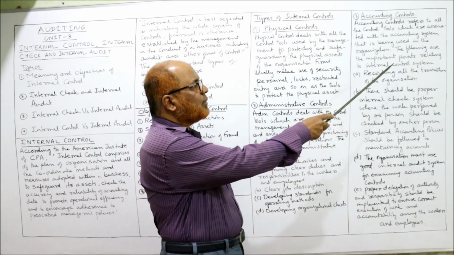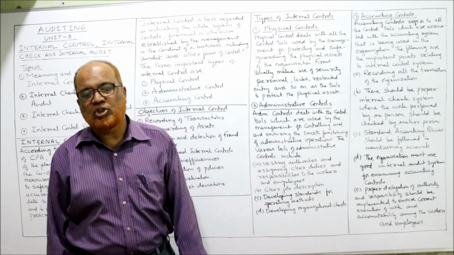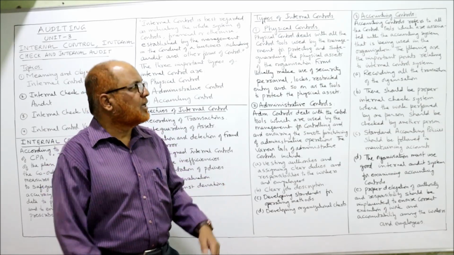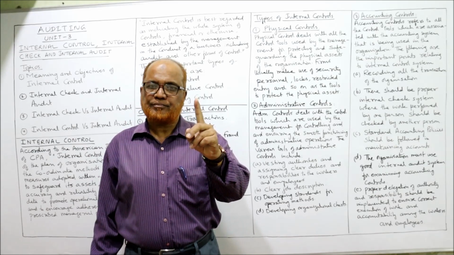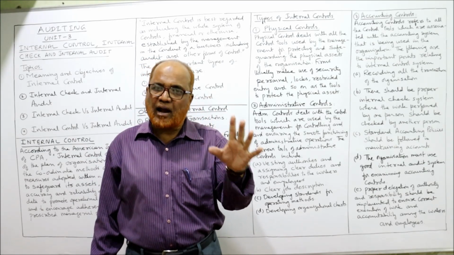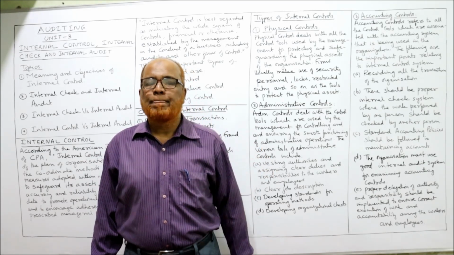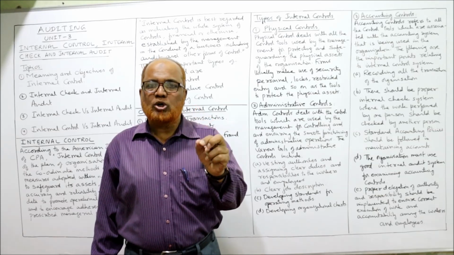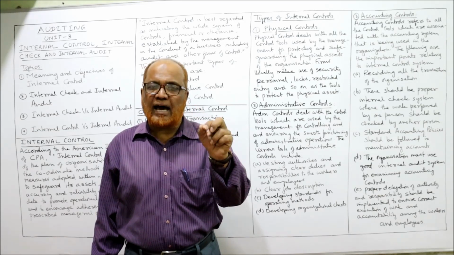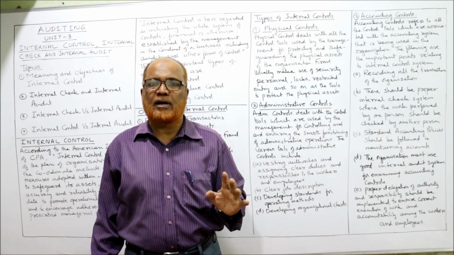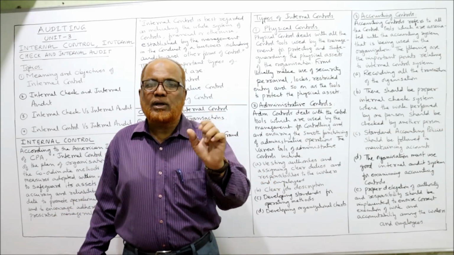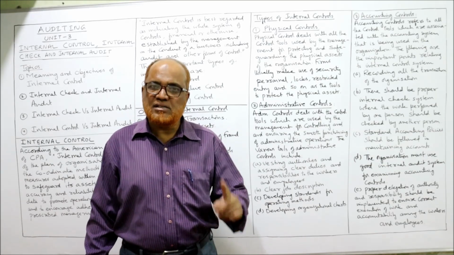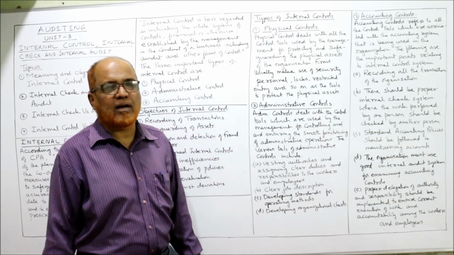The following are the important points relating to accounting control. So what is accounting control? What is it? It is recording all the transactions of the organization. The first objective of accounting control is that every transaction should be promptly recorded, timely, immediately recorded in the appropriate books of account during the accounting period. That is the first thing in accounting control.